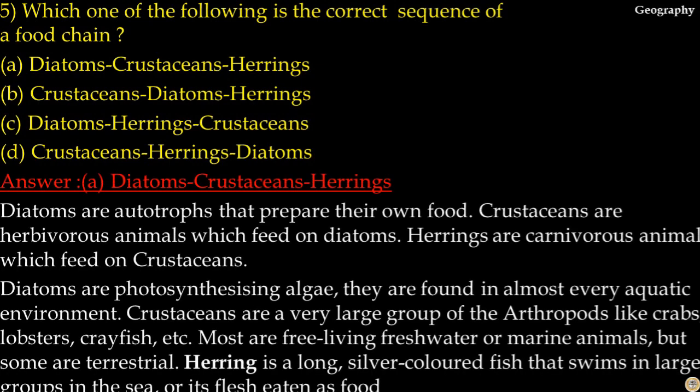Diatoms, crustaceans, herrings. Diatoms are autotrophs that prepare their own food. Crustaceans are herbivorous animals which feed on diatoms. Herrings are carnivorous animals which feed on crustaceans. This completes the food chain.